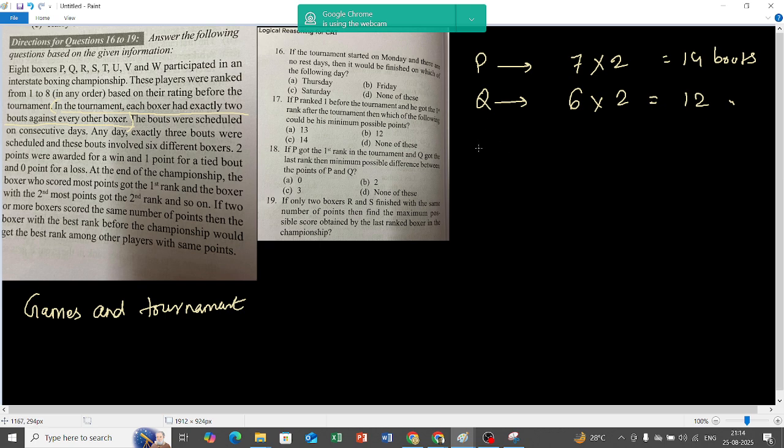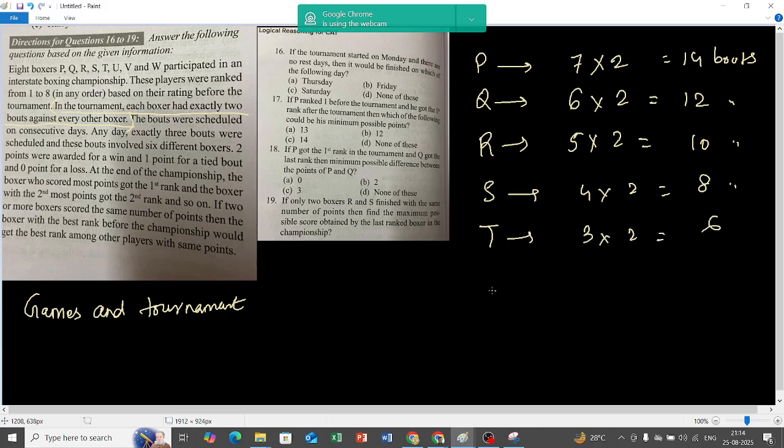R is going to play how many bouts? 5 into 2, that is 10 bouts. S is going to play 4 into 2, 8 bouts. T 3 into 2, 6.